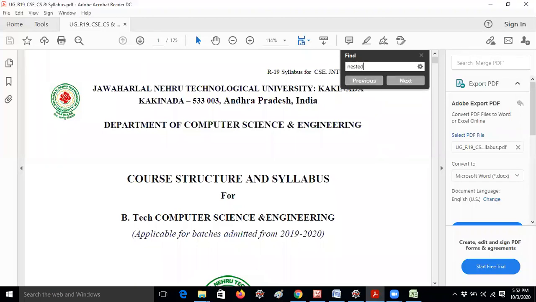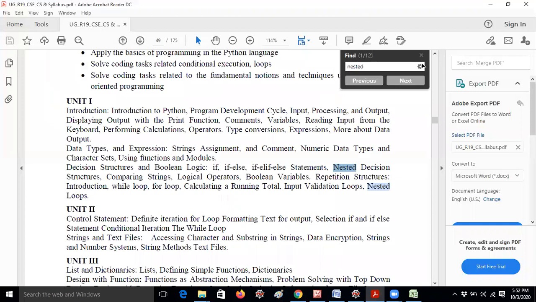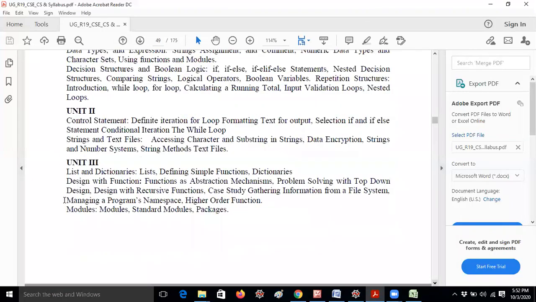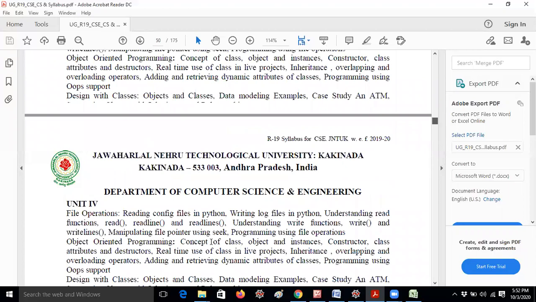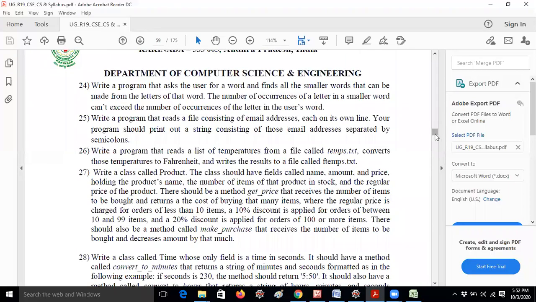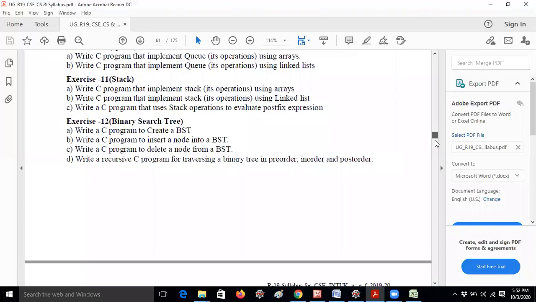That's the reason today, because we are in the last concepts of unit 3. Of course we have completed the math module and operator module, but we still have some modules to cover, and I would like to complete those concepts as well. Anyway, we are in unit 3, but so far I did not discuss any single program from the Python programming lab syllabus. So today I would like to discuss the Python lab programs.